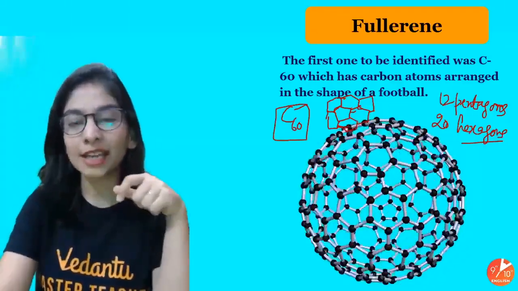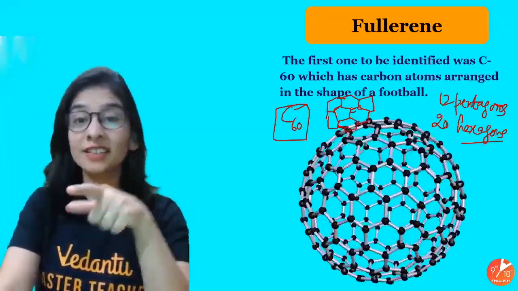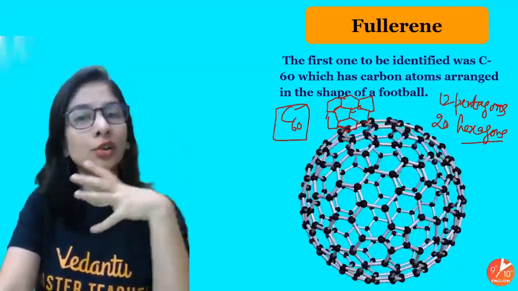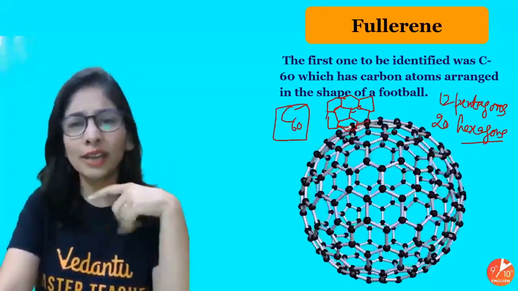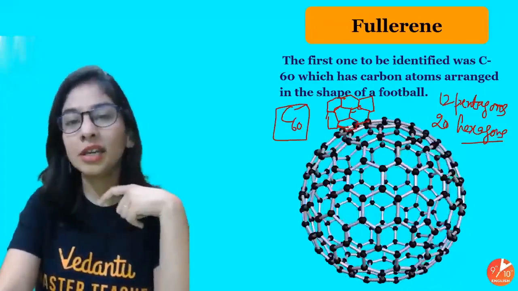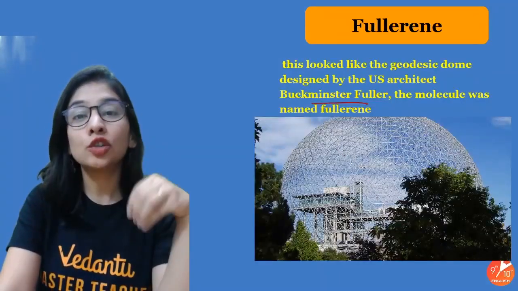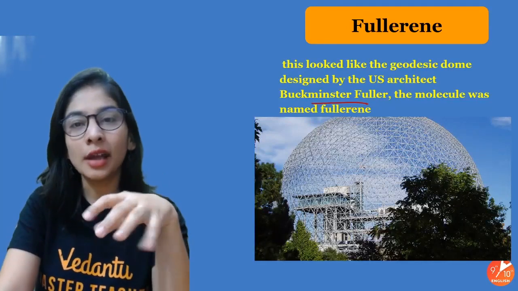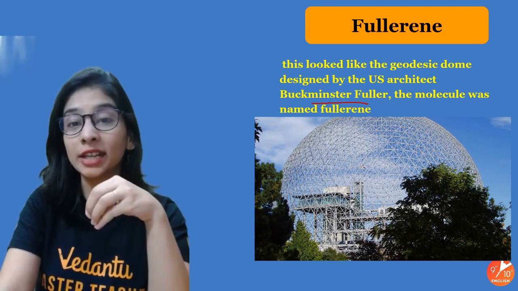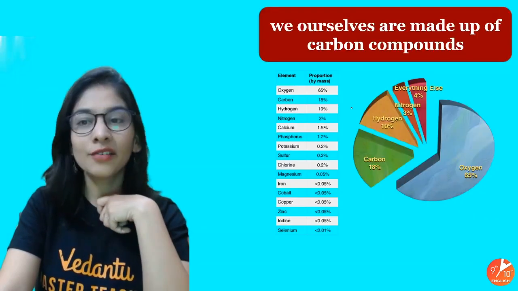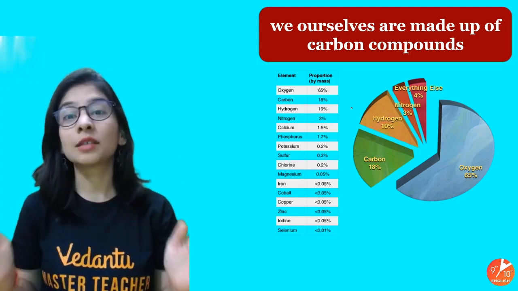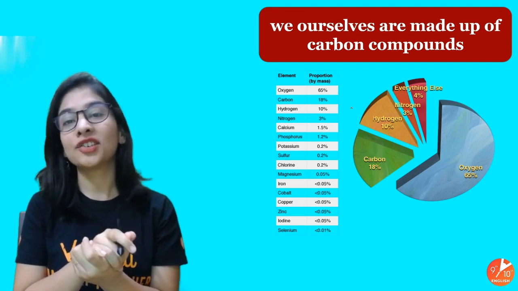Limited number of carbon atoms, so the strong force of attraction is still there, but due to the limited number of carbon atoms, it's not going to be very strong, and not very soft. It's a grayish, blackish substance, acting as a semiconductor. It's not going to conduct electricity at room temperature, but at high temperature, and due to mixing of other special substances into it, it can conduct electricity. That's not in much detail in your syllabus, but I have explained all the important parts from which a question can come to you.